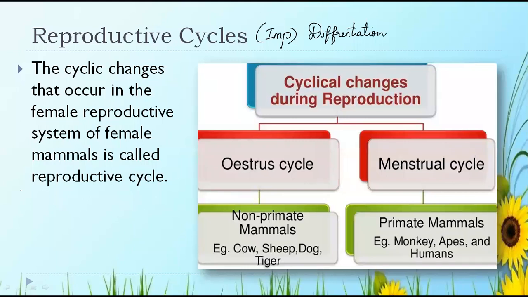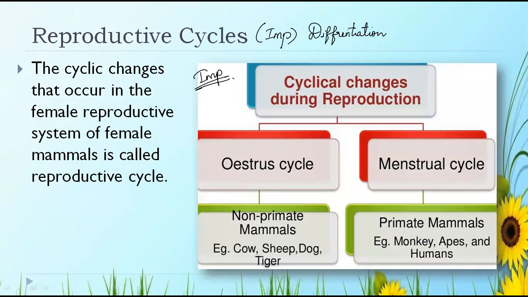So, what is the reproductive cycle? The cyclic changes that occur in the female reproductive system of the female mammals. Please remember, female mammals. The reproductive cycle is of two types. How many? Two types. One is the estrous cycle, one is the menstrual cycle. This is important.